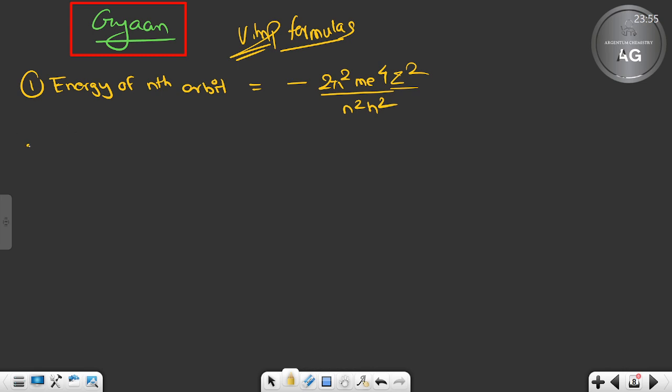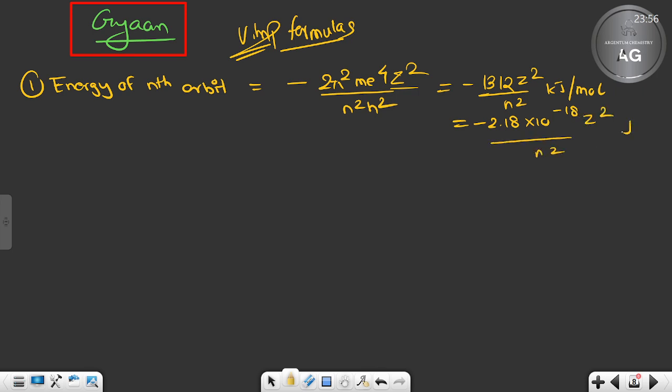Then number 2. This is the first one. You want the unit as well. Another shorthand formula is also there: minus 1312 z square by n square kilojoule per mole. Another one is in joule, that is minus 2.18 into 10 to the power minus 18, z square by n square. This is in joule, right?